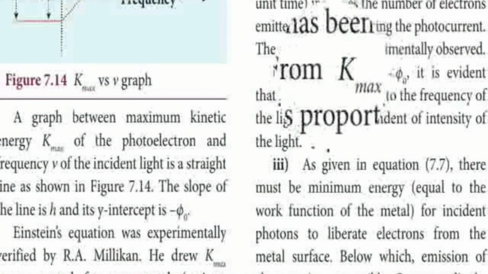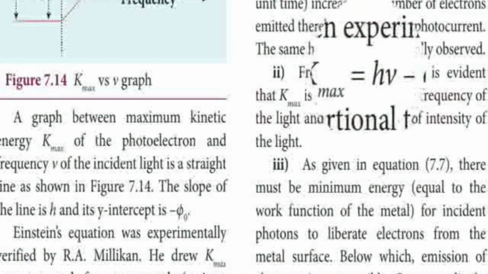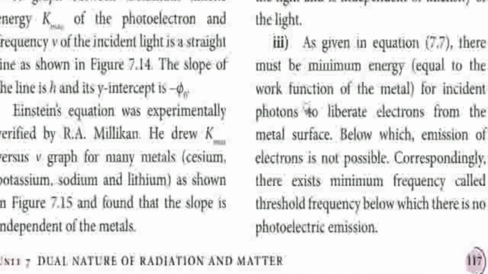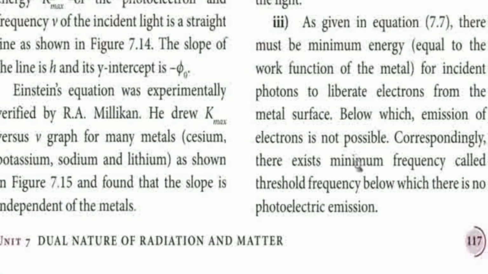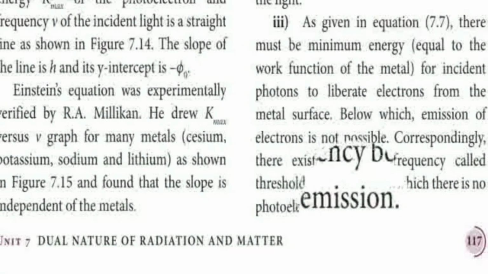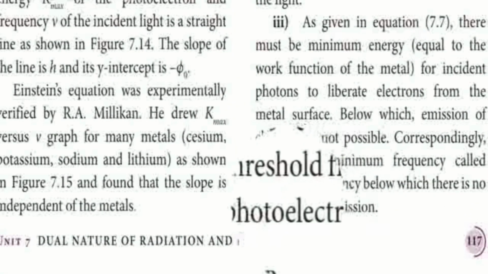It is independent of the intensity. Here also there is no intensity mentioned, so it is independent of the intensity of the light. Already we know that. The next thing is the energy of the electron. Suppose the incident light is below the threshold frequency, no electron is emitted. Only above the threshold frequency, electrons are emitted. That is called photoelectric emission. Below that frequency, no electrons are emitted.